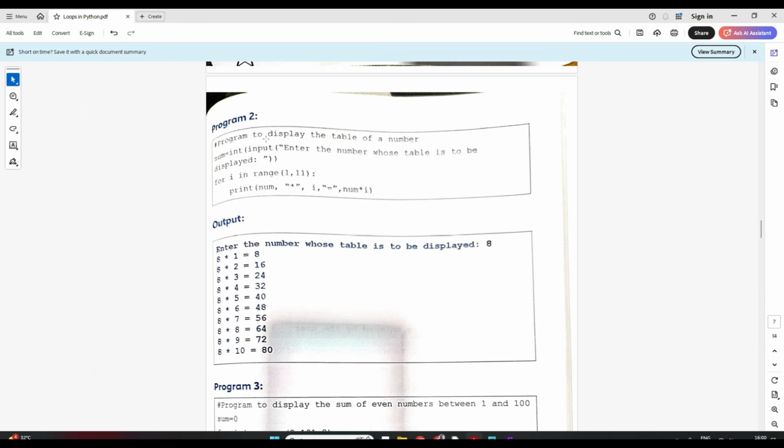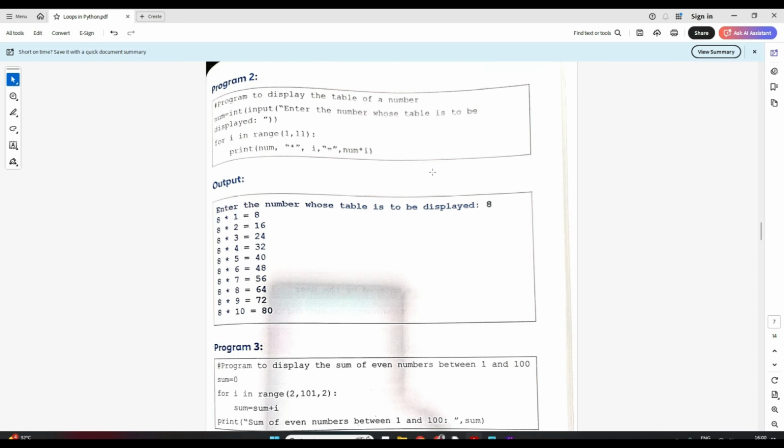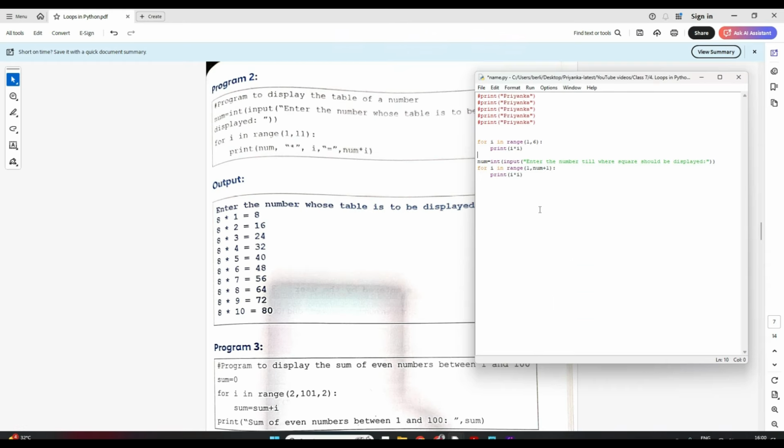Now see here, program to display the table of a number. So you want to display a table of a number. So here again, let's have the number input from the user only. It will be the same program we can write. Enter the number whose table should be displayed.